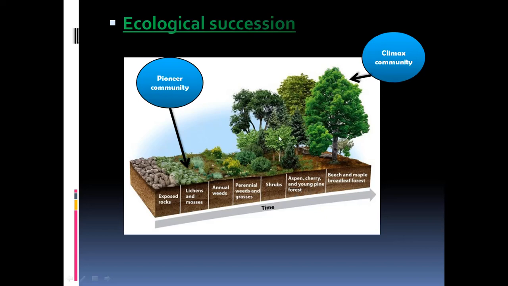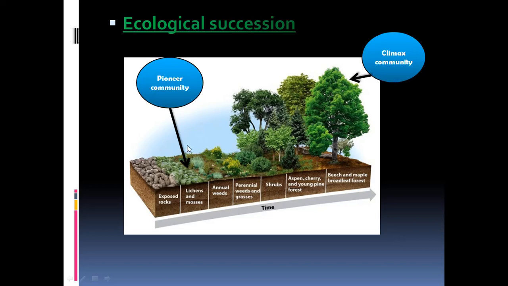The pine forest is growing, and then the larger trees like beech and maple and broadleaf forest will be appearing later on. So once the large trees are formed, they are called as the climax community. So they are perfectly adapted to those conditions, and further they will not be changing. So that is what is called as climax community.